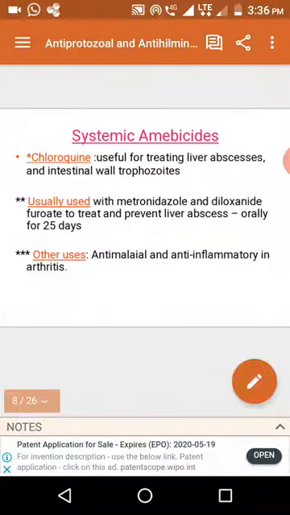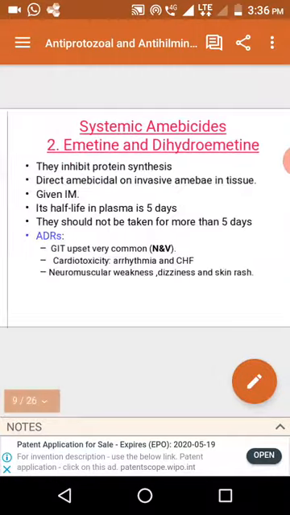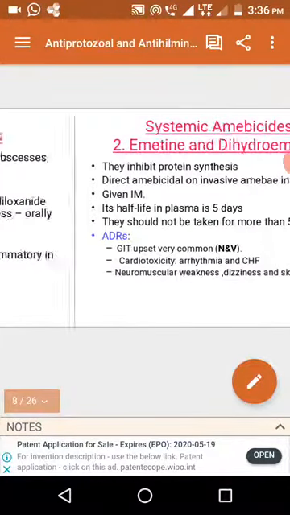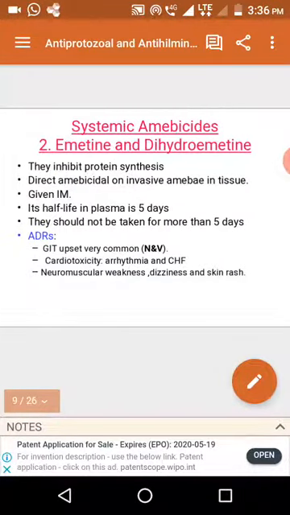Now systemic amoebicides. Example: chloroquine, usually used with metronidazole and diloxanide furoate for the prevention of liver abscess. Right now we have completed mixed and luminal amoebicides. Next, systemic amoebicides: emetine and dehydroemetine. They exert a trophocidal activity and kill the trophozoites by inhibition of protein synthesis.